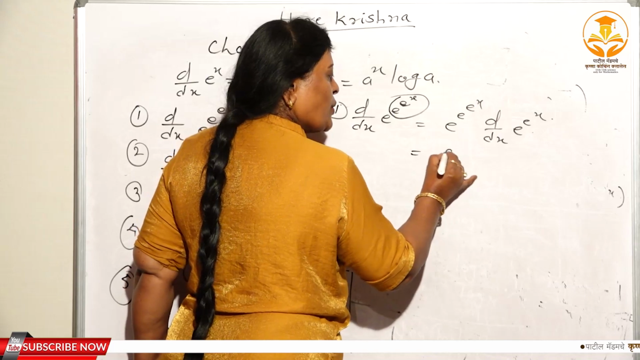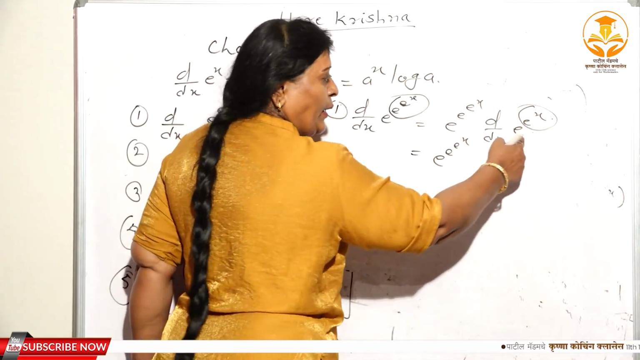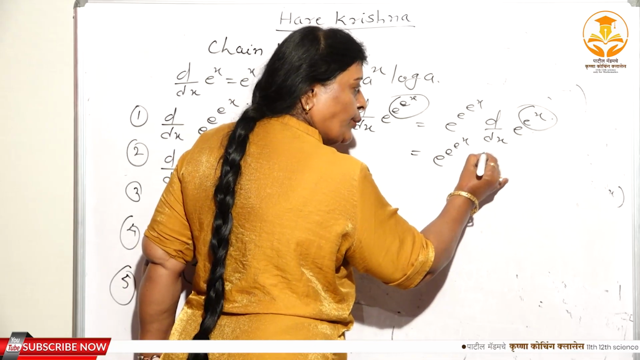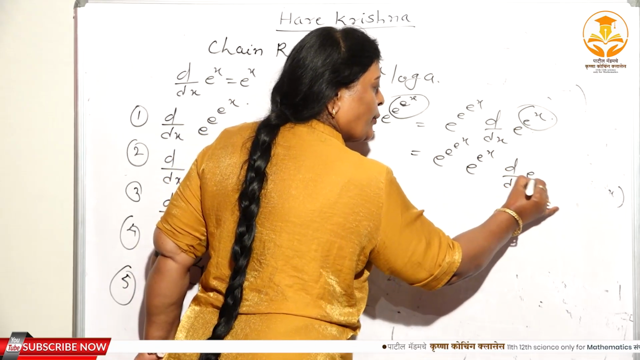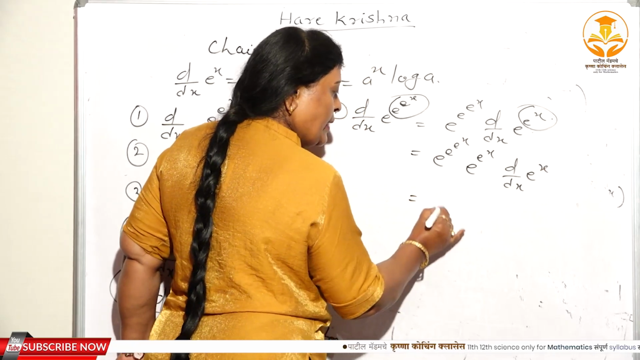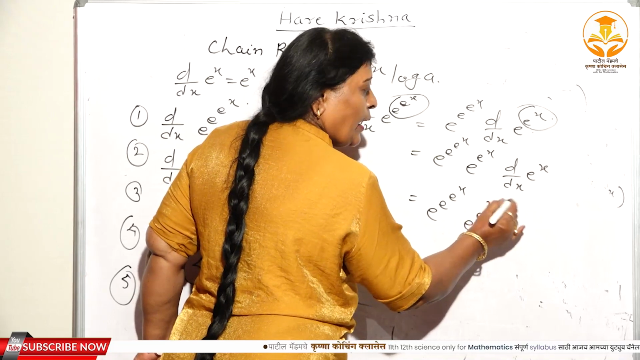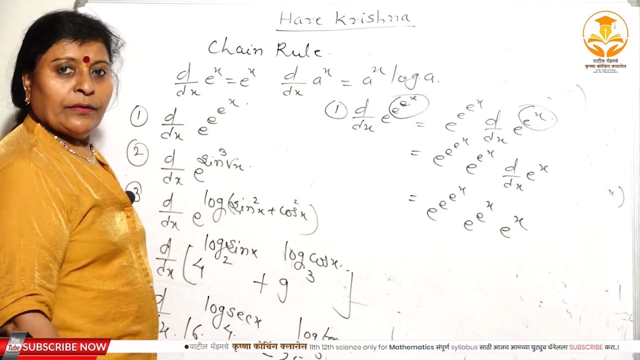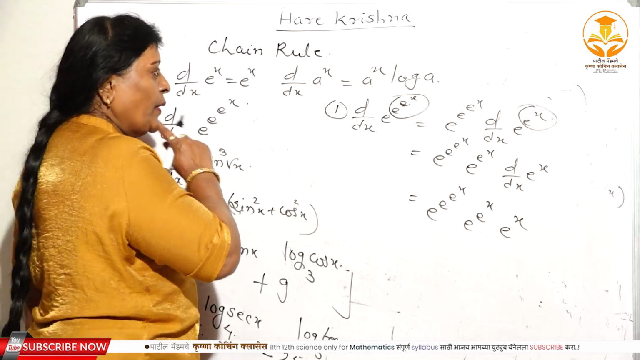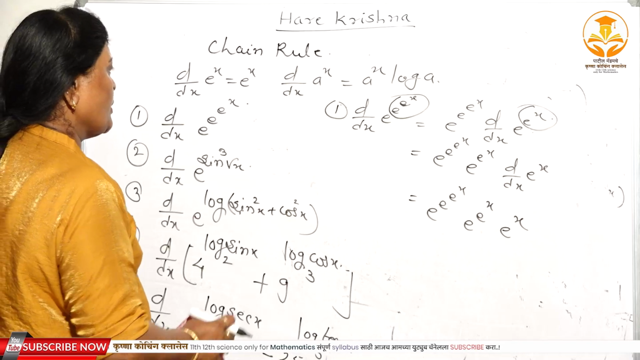Again, e raised to x. Here again you have to substitute u. e to the power u has derivative e to the power u. This is u. And again you have to take d dx of e to the power x, again e raised to x. Again, e to the power x has derivative e to the power x. So this is the first problem, that is the first solution, isn't it?